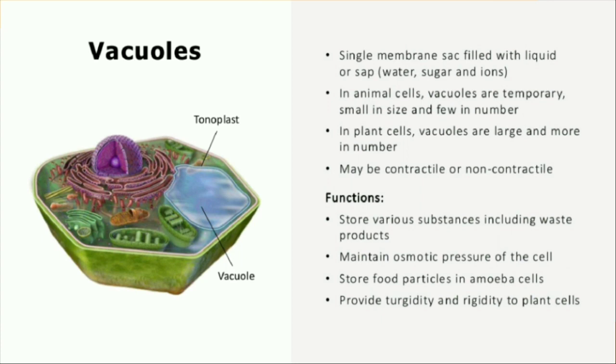And another thing here is, the membrane of the vacuole is called tonoplast. So for the cell, the membrane is the cell membrane. Then the nuclear membrane is the nuclear membrane. And then the vacuole membrane is called tonoplast.